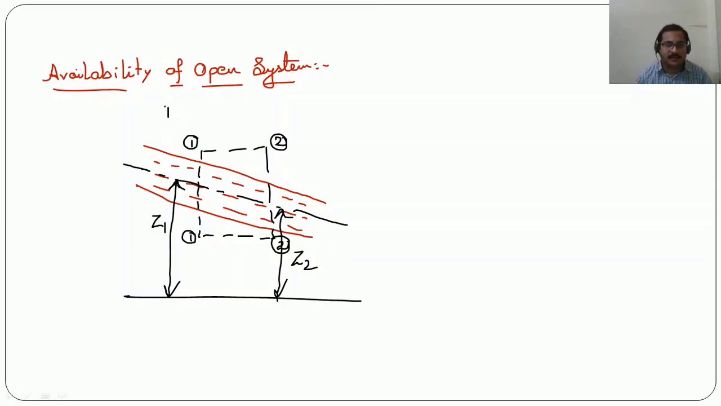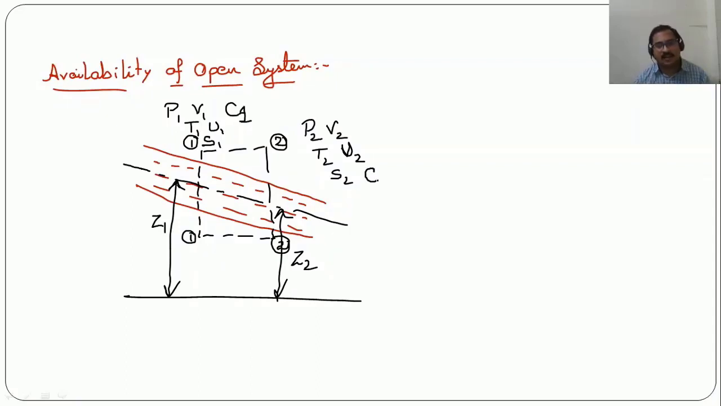Now here the pressure at point 1 is P1, volume is V1, temperature is T1, internal energy is U1, entropy is S1. At point 2 pressure is P2, volume is V2, temperature T2, internal energy U2, entropy S2, and you can consider velocity as C1 here and velocity as C2 here.